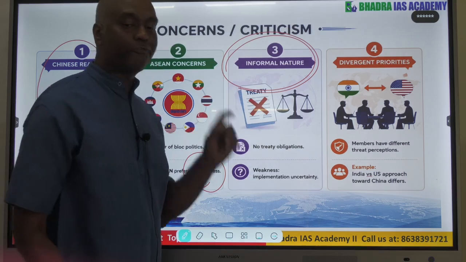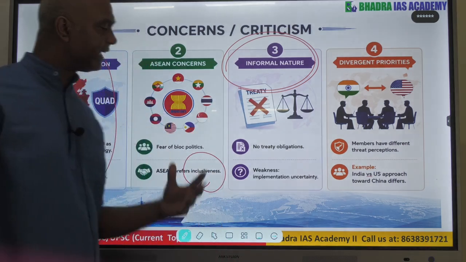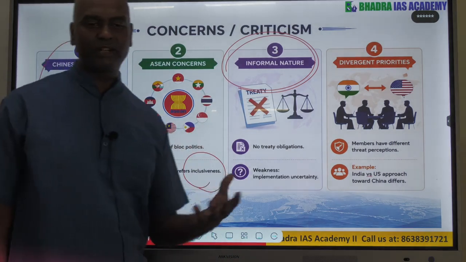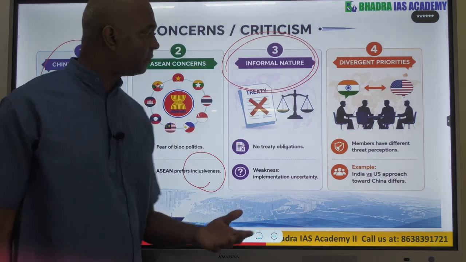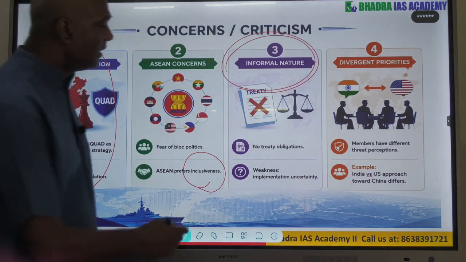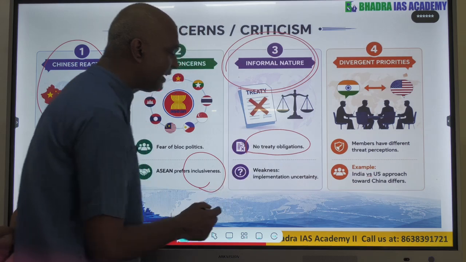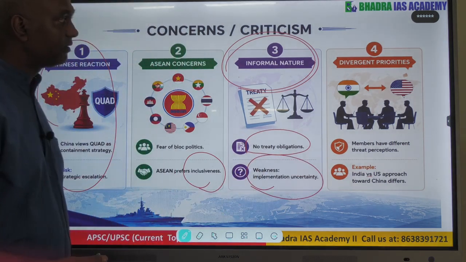It is not a formal alliance like NATO or any other grouping. Even SAARC was formal, and BIMSTEC is formal, but Quad is not formal. This is one main concern, because there is no treaty obligation, so implementation uncertainty remains.